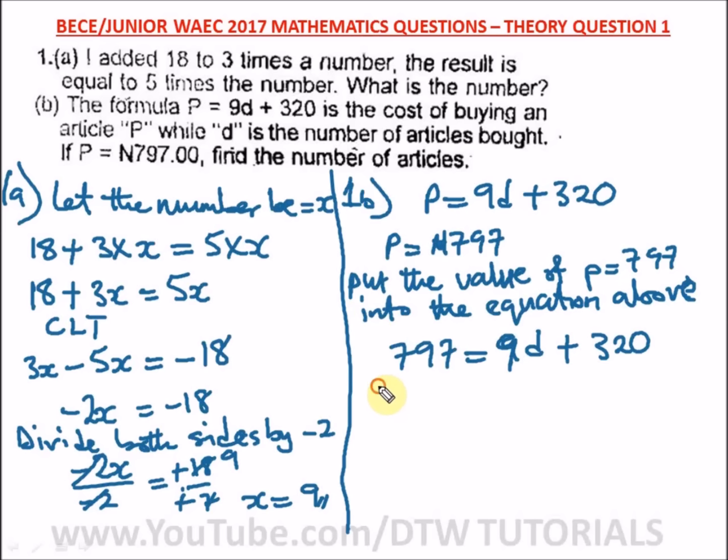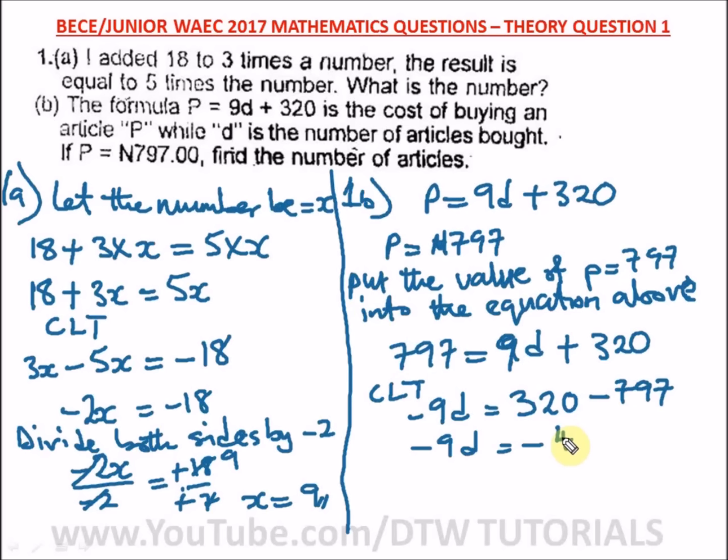Okay, so since we're looking for D, let's collect like terms, CLT. What do we have? Take 9D to this side and bring 797 to this side. So taking 9D to this side, we're going to have minus 9D. And taking 797 to this side, 320 is coming here to be a minus 797. So we have minus 9D. When you punch in your calculator, 320 minus 797 will give us a minus 477.